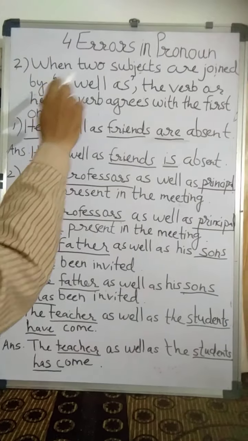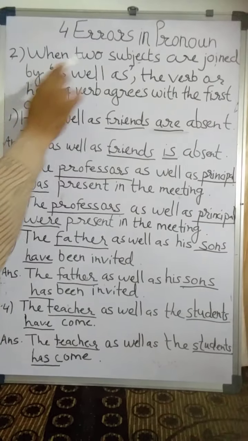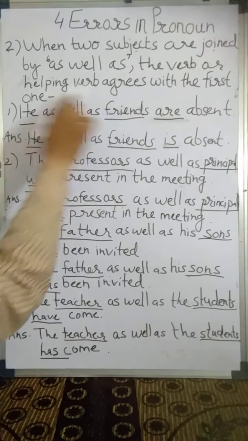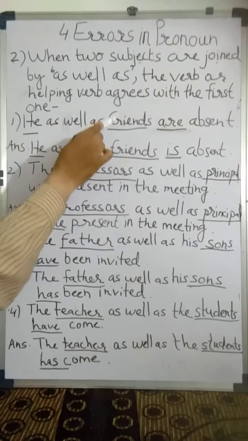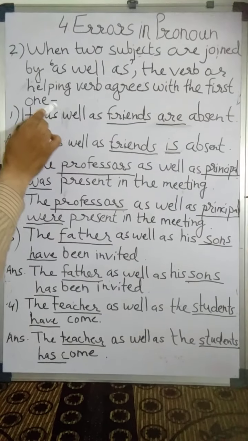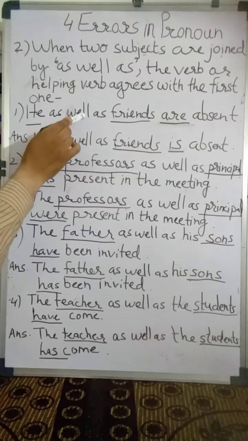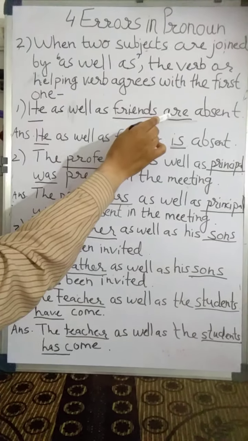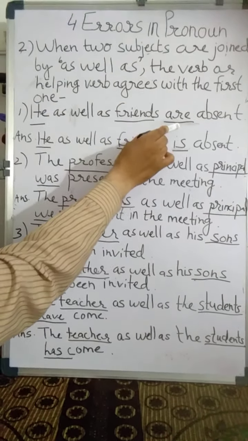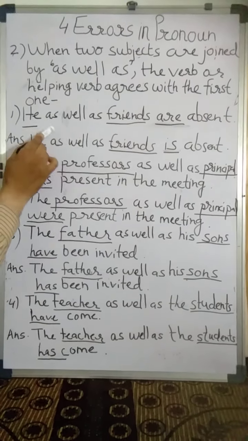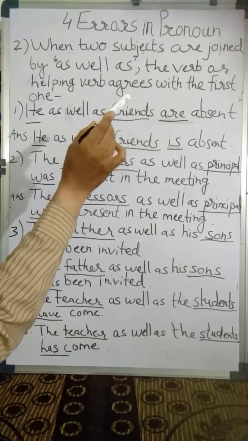Our second rule for errors in pronoun is when two subjects are joined by as well as, the verb or helping verb agrees with the first one. So whenever we connect two subjects with as well as, the helping verb or main verb agrees with the first one. Example number 1. He as well as friends.